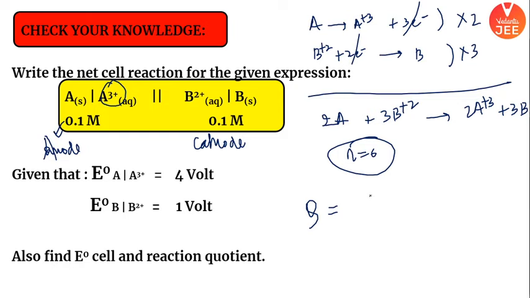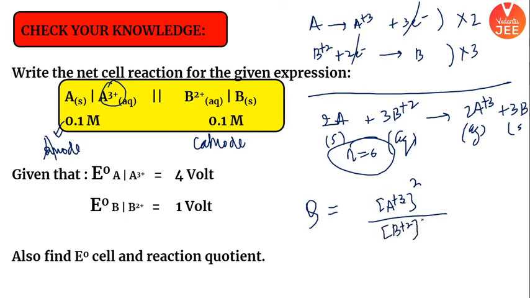Q would be equal to, this is aqueous, this is aqueous, this is solid, this is solid. तो Q क्या हो जाएगा बेटा? Q would be product concentration A plus 3 की power 2 divided by B plus 2 की power 3, right? That will be our Q. I hope it is clear. ये आपको Q लिखना आ गया है. I hope it is clear. सबका यही लिख के आया होगा आशा करता हूँ.